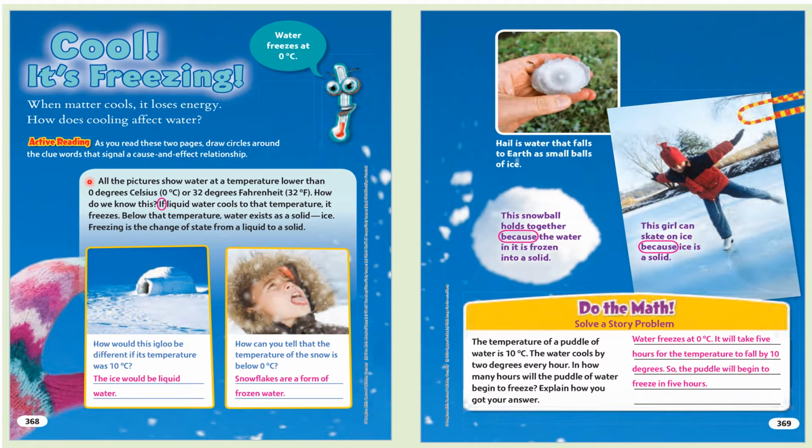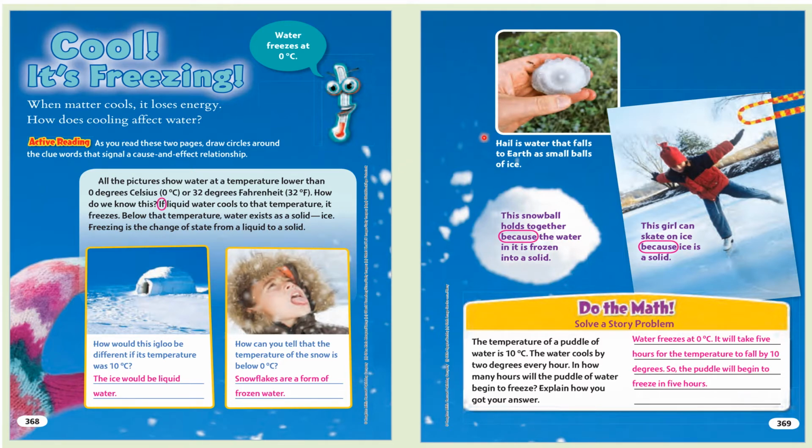How do we know this? If liquid water cools to that temperature, it freezes. Below that temperature, water exists as a solid, ice. Freezing is the change of state from a liquid to a solid. How would this igloo be different if its temperature was 10 degrees Celsius? How can you tell that the temperature of the snow is below 0 degrees Celsius?